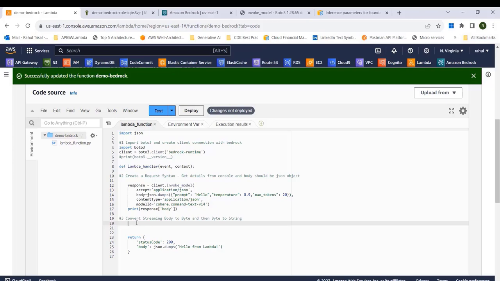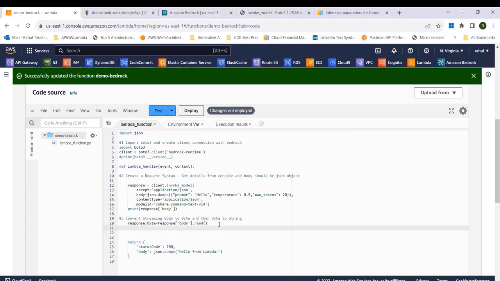Okay, so we'll say response_byte, just a random variable name that I provided, should be equal to response, and so it will be a dictionary. So response.body.read, and finally we'll convert it into a string.